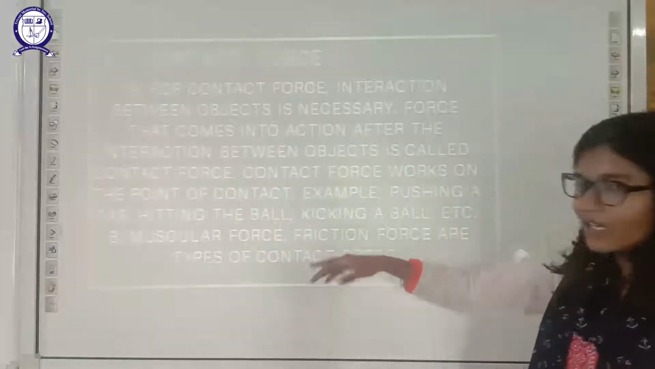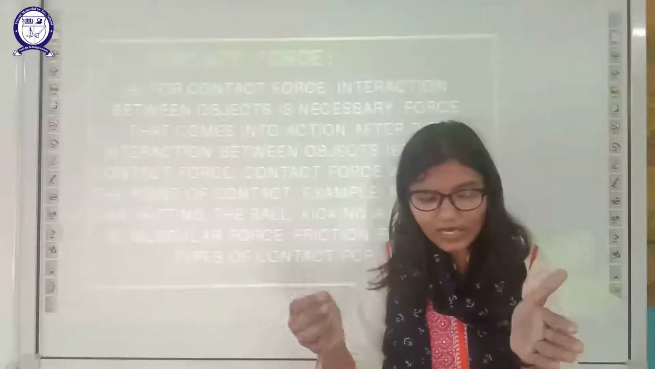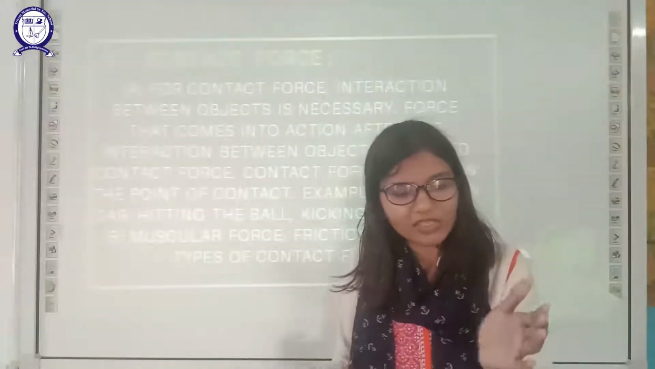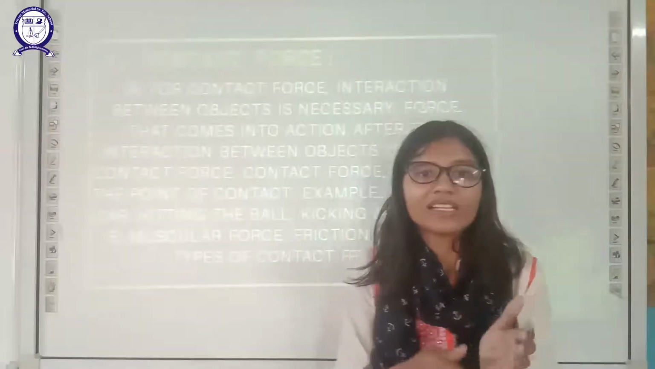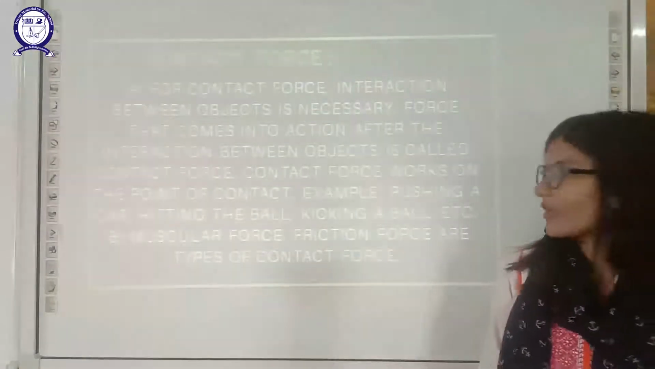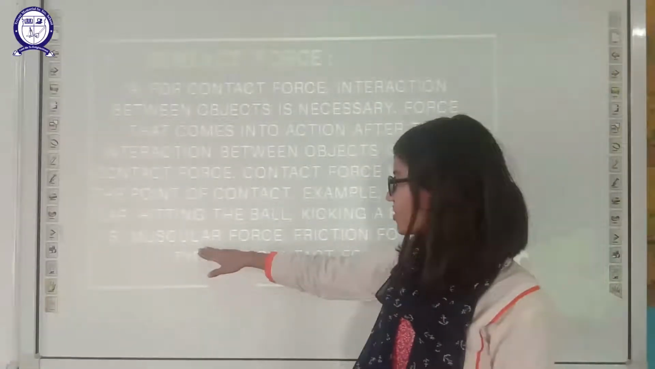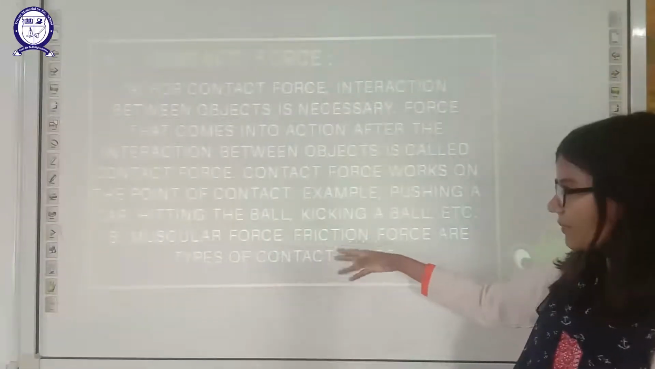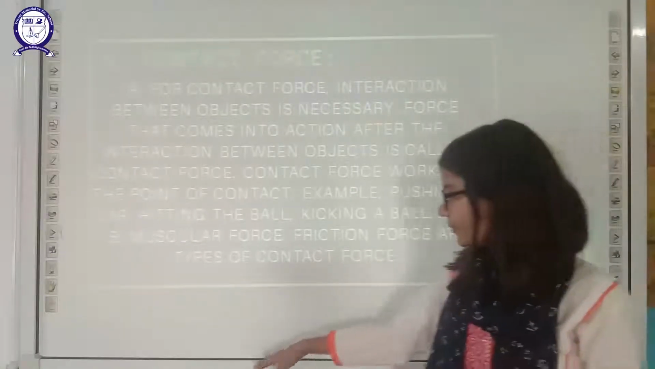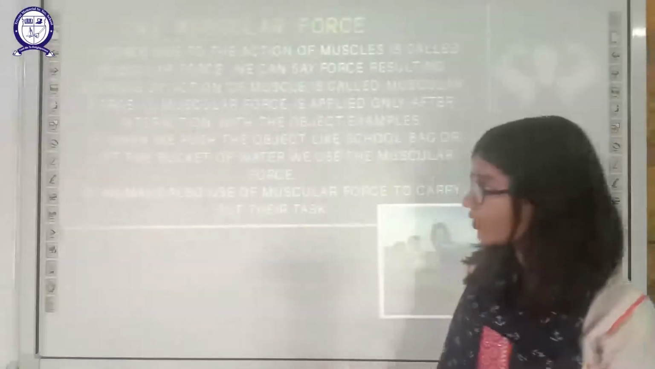Hitting a ball: the moment your hand hits the ball, it changes direction. This is the point of contact where this change occurs. This is contact force. Kicking a ball, etc. Examples of contact force include muscular force and frictional force, which we are going to discuss.